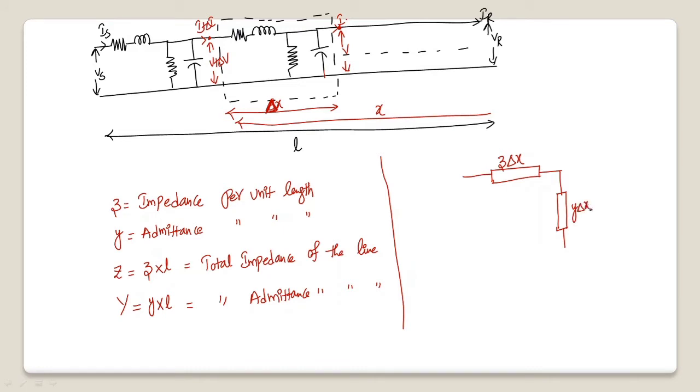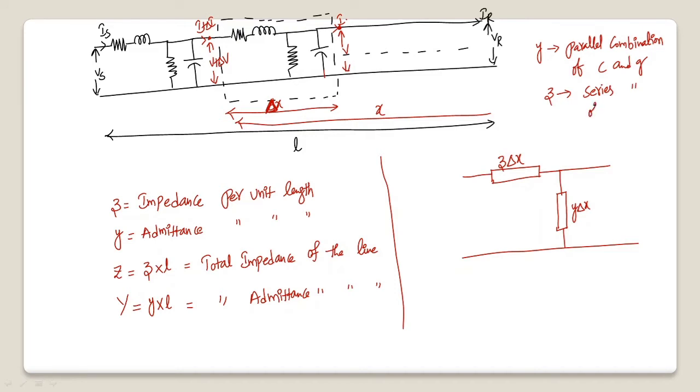Small y is the parallel combination of capacitance and conductance, represented with a single box. Small z is the series combination of resistance r and inductance L per unit length.